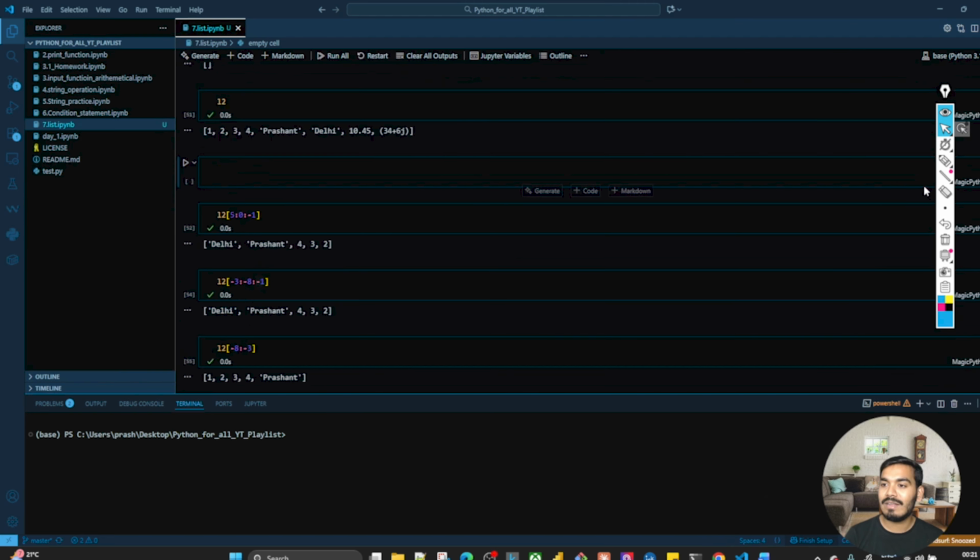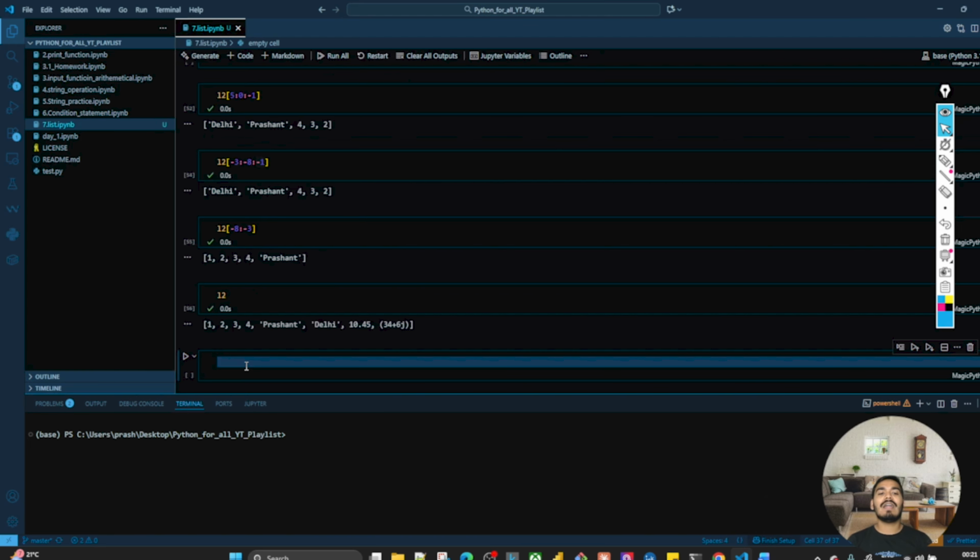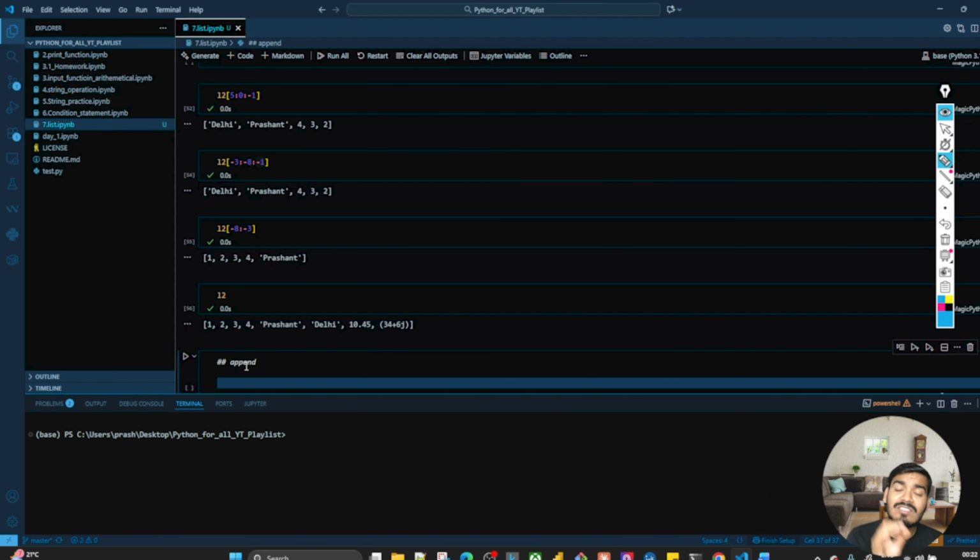Now coming to the next, let's say that I have one more, L2, right? Let's say that I want to add some element into this. So how is it possible? We will use the function append. It is the function which is used to add an element into the existing list at the end.